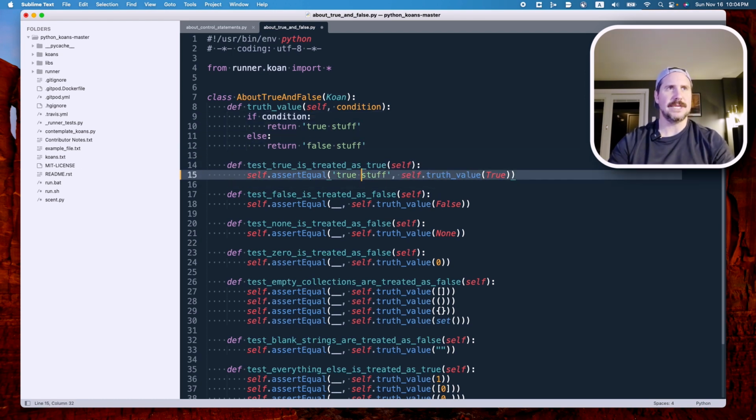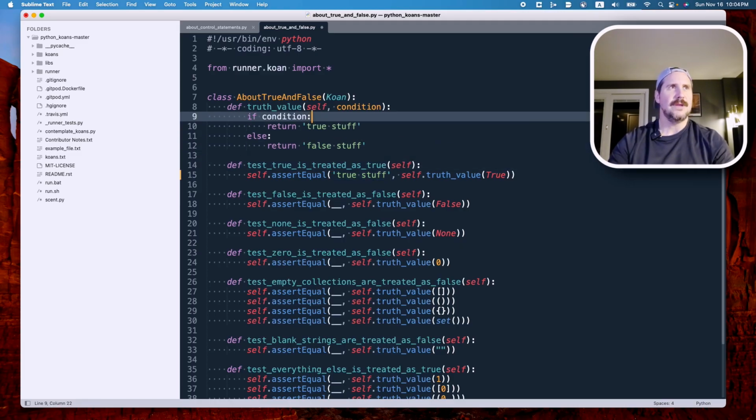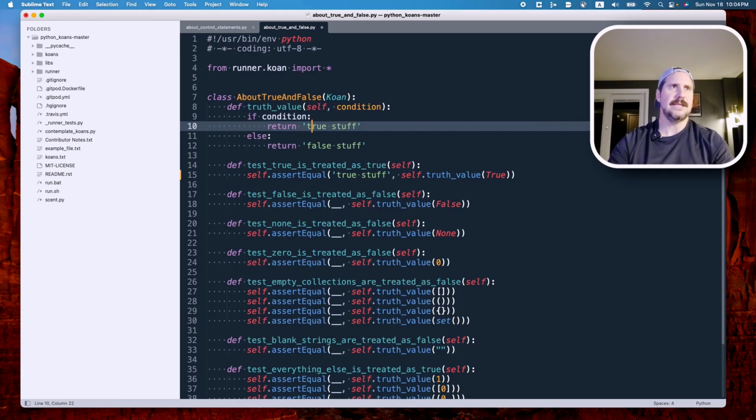And I believe it will, since it is the Boolean itself true. Therefore, I think we're going to be comparing what the result is if this condition is met. And remember, this line says, does the thing that I'm looking at right now resolve to true? In this case it does, because it is the true Boolean itself. So let's test that theory.